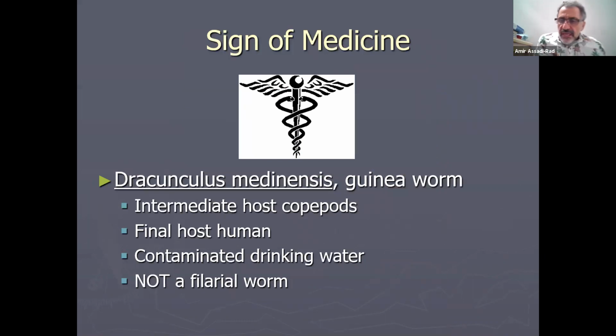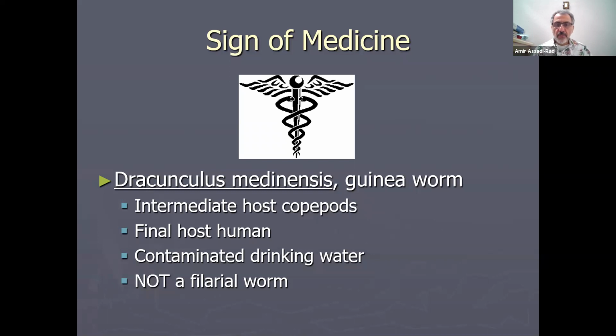The next one that is not a filarial worm is a sign of, well, we parasitologists believe it is the sign of medicine because of this, and then other people in medicine don't believe that. We like to argue and have fun with it. So the next organism is Dracunculus medinensis. The common name is Guinea worm.